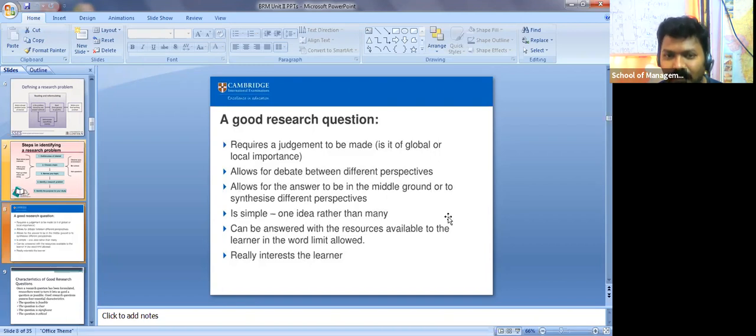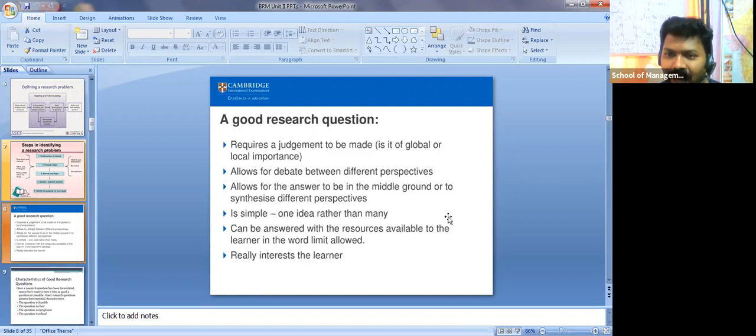Okay, so allows for the answer to be in the middle ground or to synthesize different perspectives. So you are going to get n number of questions, n number of doubts, right? And you are in a position to give answers to all those questions, right? And even a simple one idea rather than many.